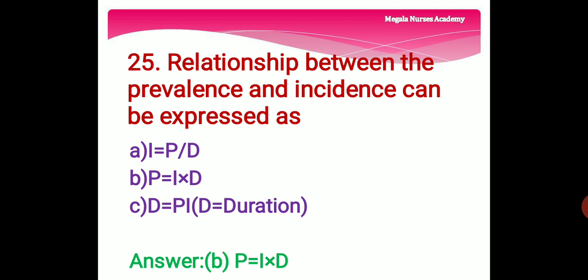25th question. Relationship between the prevalence and incidence can be expressed as. Option A, incidence is equal to prevalence divided by duration. And option B, prevalence is equal to incidence multiplied into duration. And option C is duration is equal to prevalence multiplied into incidence. The right answer is option B, prevalence is equal to incidence multiplied into duration.